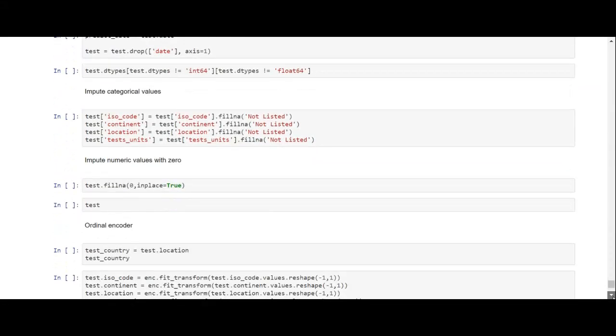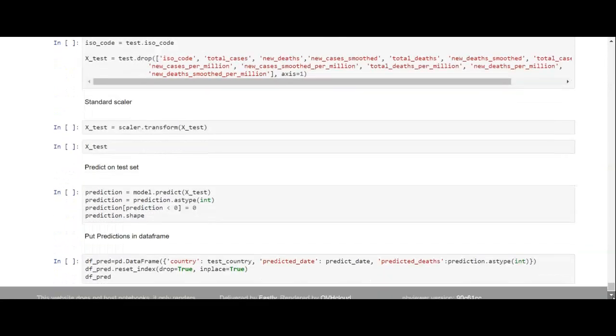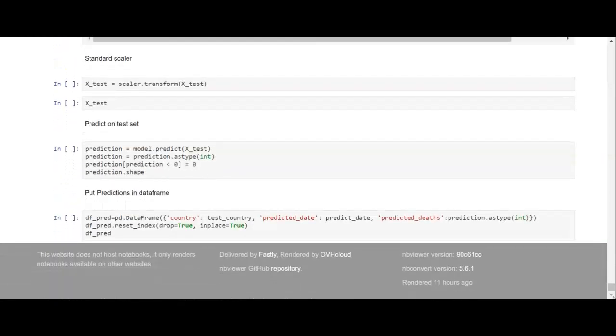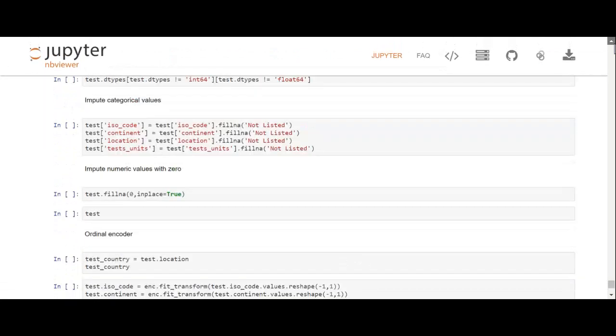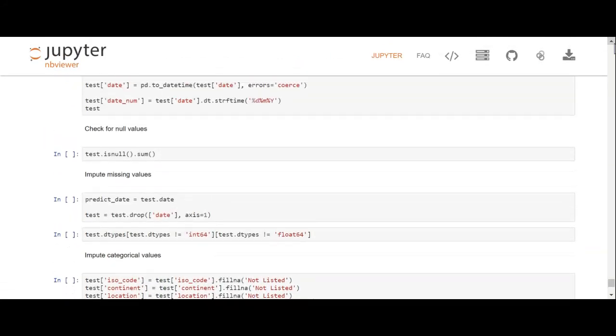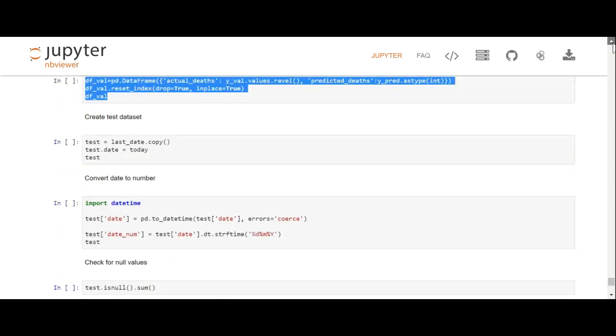I don't know what happened, but nothing's working on it anymore. So that's the code, but the code doesn't actually come up anymore. I'm not sure exactly why, but that's one of the problems you have with NBViewer, I suppose, that it just didn't come up with the rest of the code.